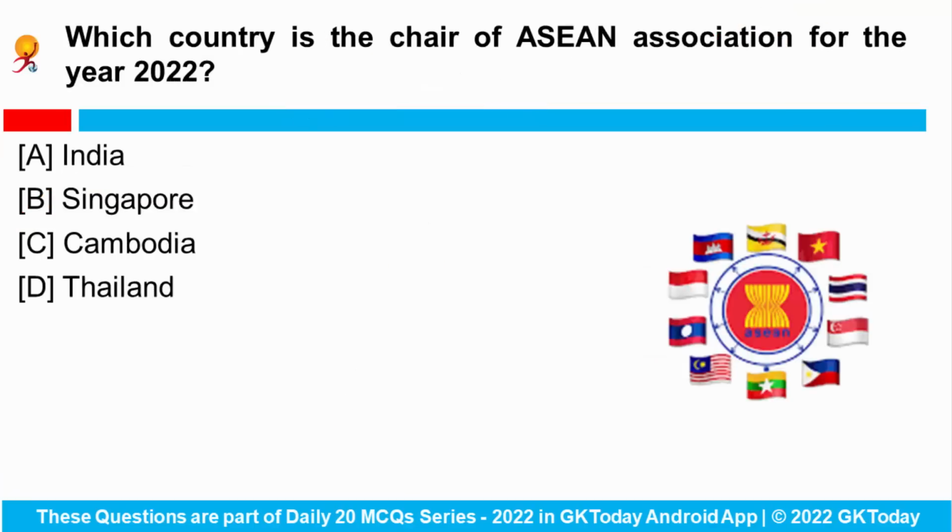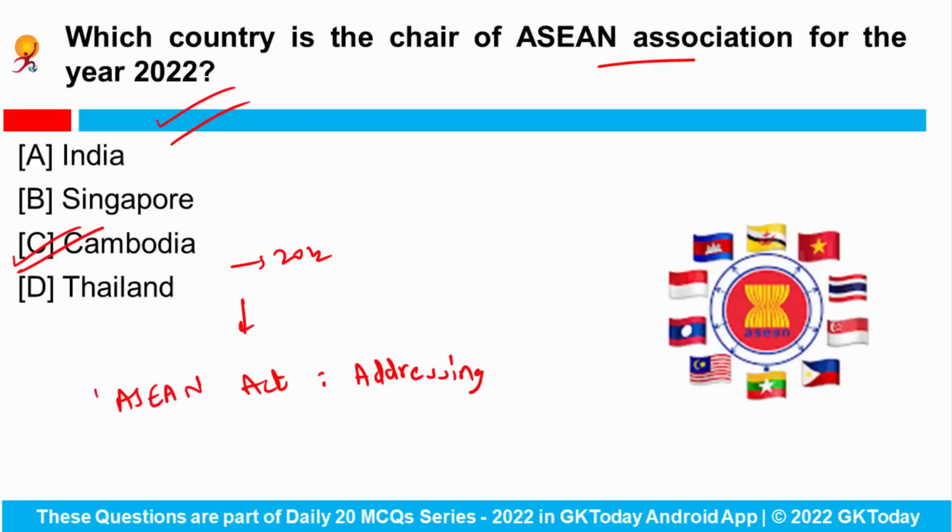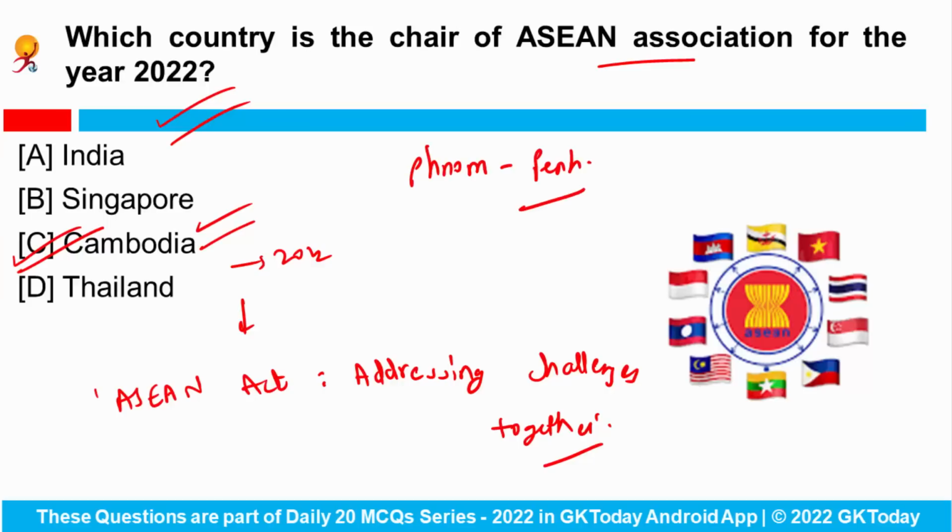Next is, which country is the chair of ASEAN Association for the year 2022? So Cambodia chairs the ASEAN partnership this year, means for 2022, under the theme ASEAN A.C.T., Addressing Challenges Together. Okay, so Singapore co-chairs the annual ASEAN India Foreign Ministers meeting in the capital of Cambodia, Phnom Penh. And India's External Affairs Minister S. Jaishankar attended this ASEAN India Foreign Ministers meeting recently.